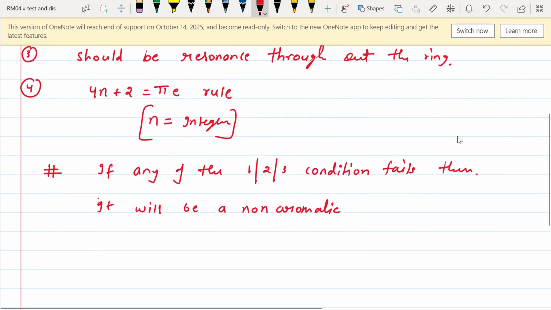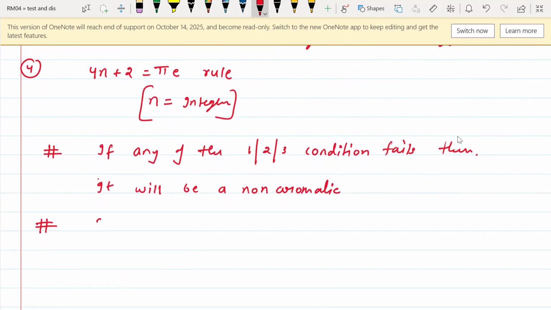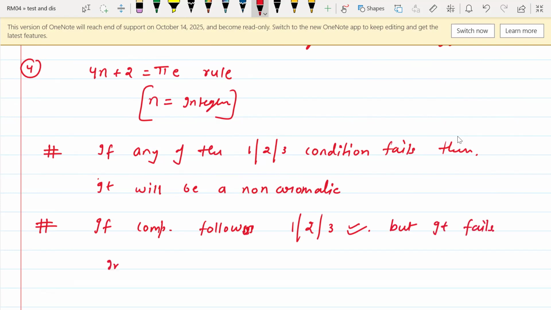And let us say a compound follows the first, second, and third conditions, but it fails in the fourth condition only. Only then it will be an anti-aromatic compound.